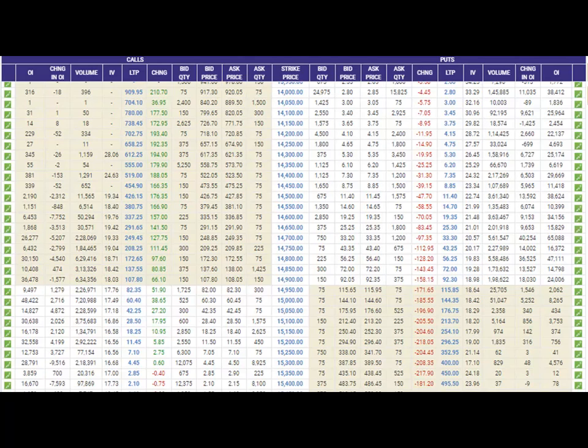And here OI means open interest, then change in open interest, volume, then last traded price, how much it is changing, bid quantity, bid price, ask quantity. In the same way for the put: bid quantity, bid price, ask quantity, change, last traded price, then volume, change in open interest and open interest.